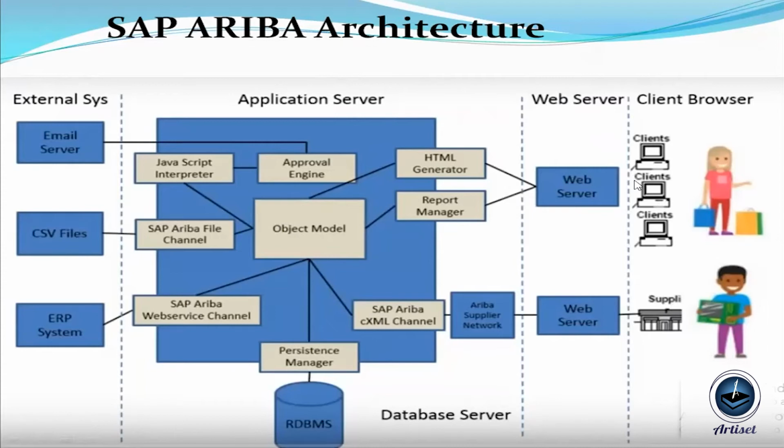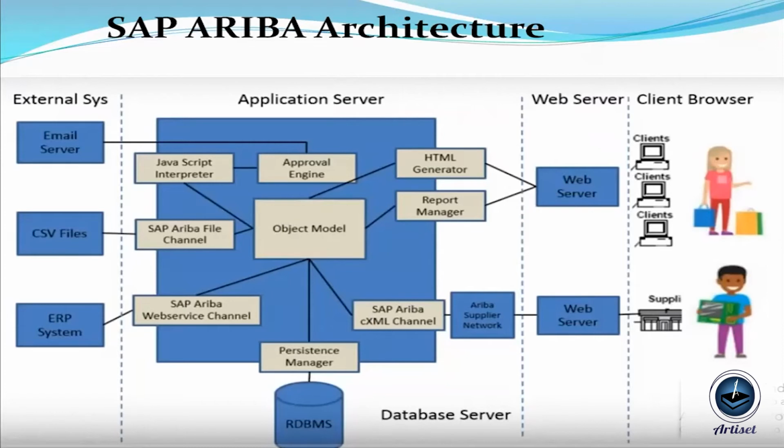That information passes automatically to the web server block, and the web server captures whatever the customer would like to see in the system. From the web server, the same information passes to the application server. In the application server, we have different object models based on each activity, for example the report manager, which takes care of all the reporting activity.